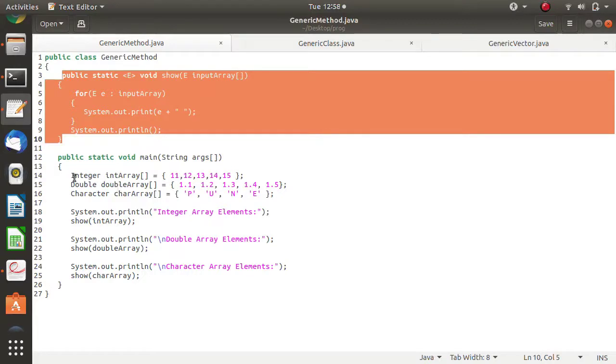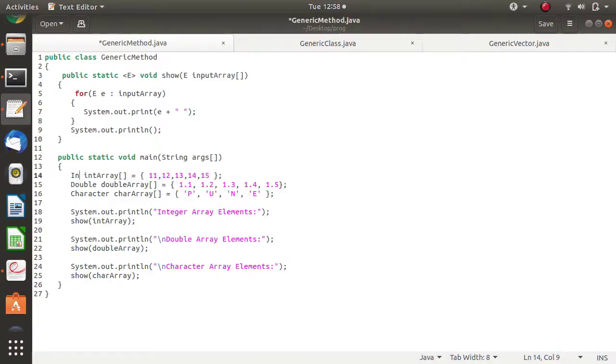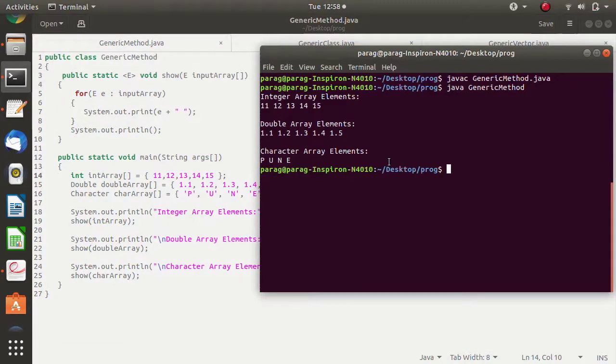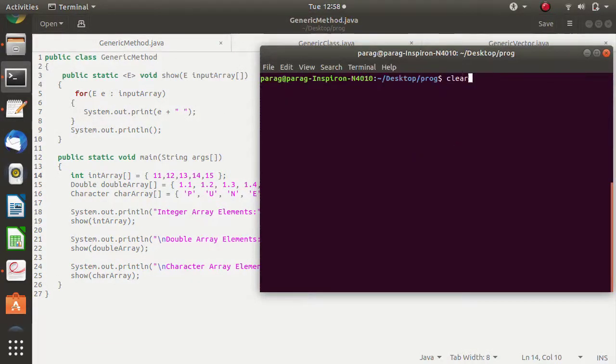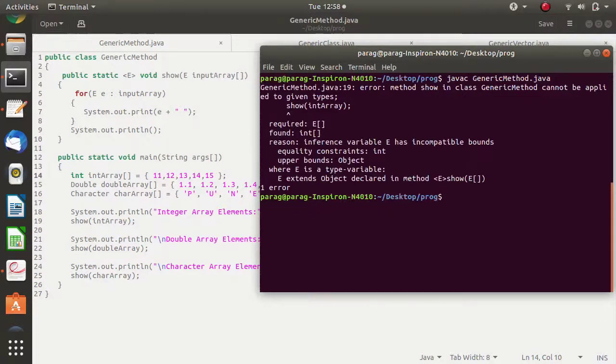Now see, keep in mind, integer is a class, double is a class, character is a class. Suppose if we want to use a primitive data type, we will get an error. Let's check here. We'll compile it. So we got an error. So we cannot use generics with the primitive data types.